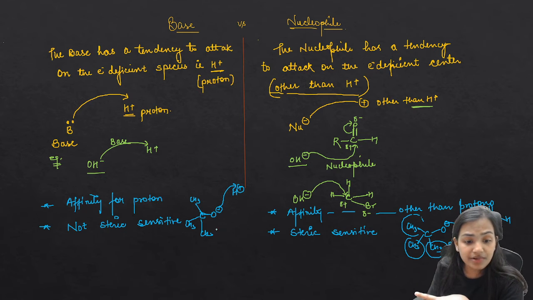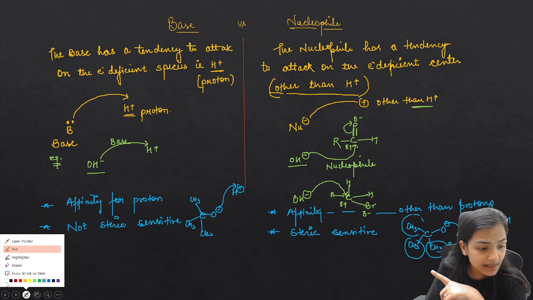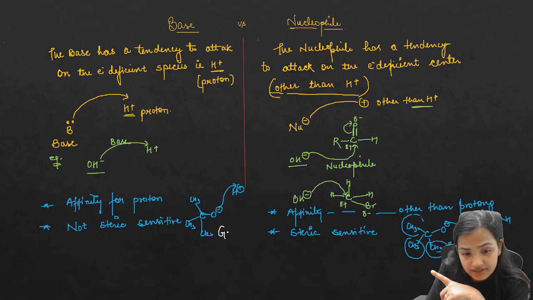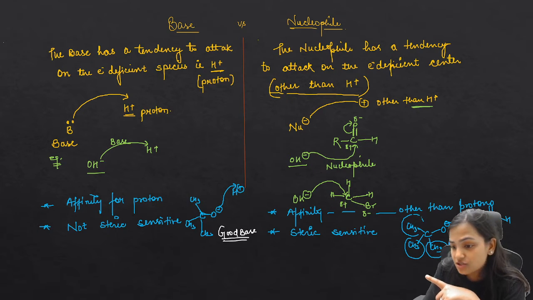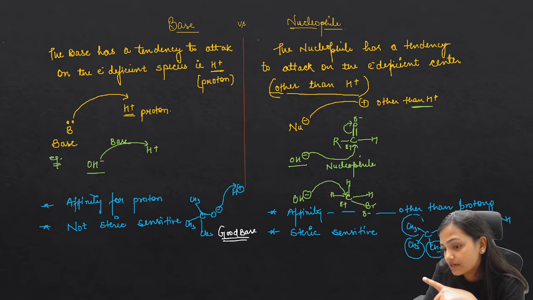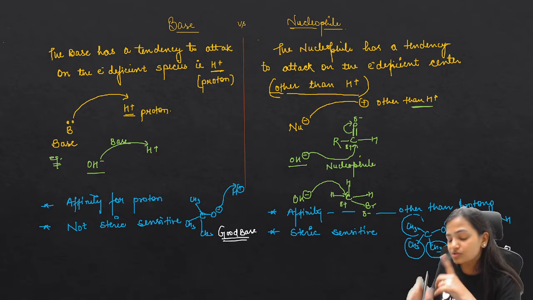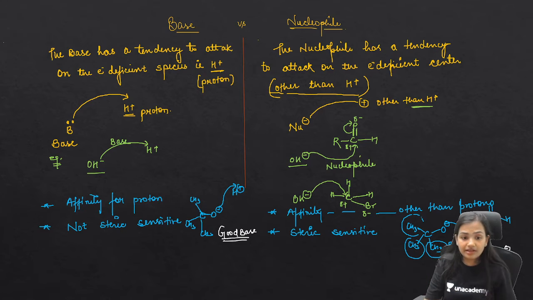Here it is a good base. This is said to be a good base, but here it is said to be a poor nucleophile. So are you getting the difference? Why are they O negative?